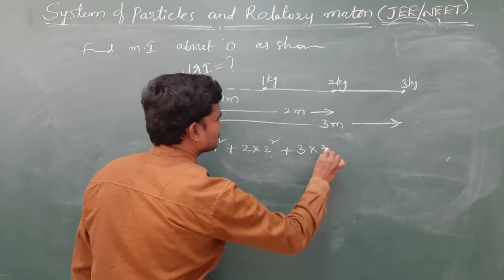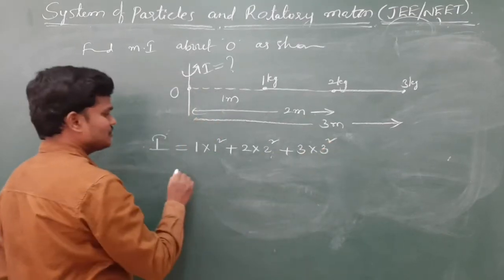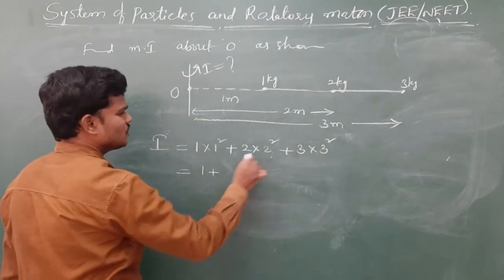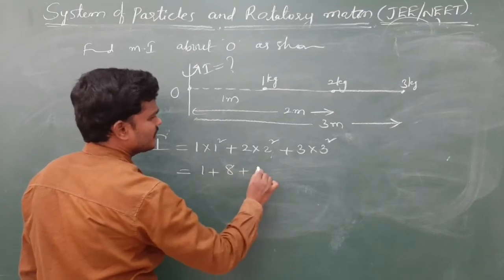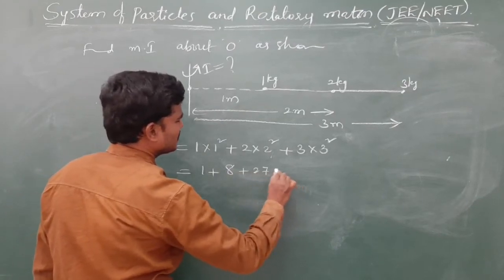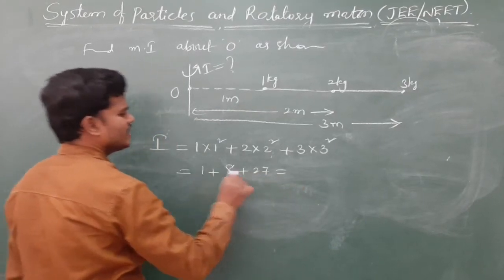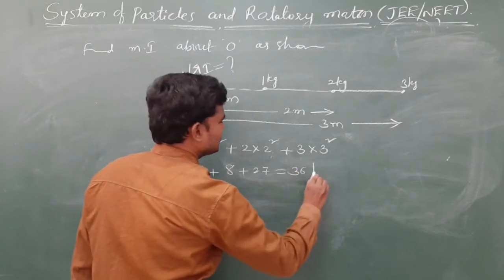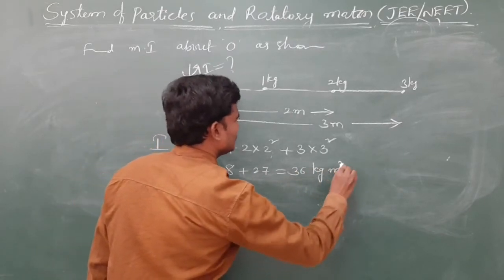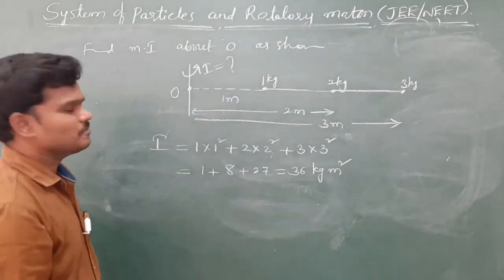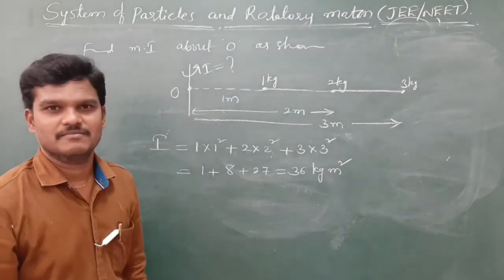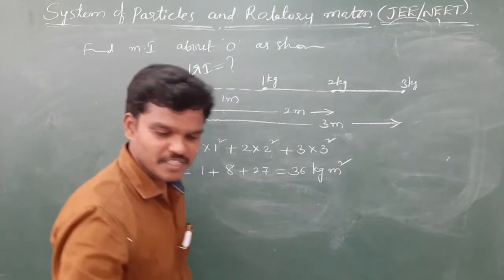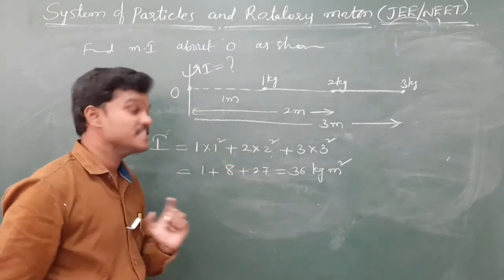Third, 3 square. So 1, then 2 times 4 is 8, and 3 times 9 is 27. So 1 plus 8 plus 27 is 36 kg meter square. Very basic level question. Moment of inertia means mass and square of distance.